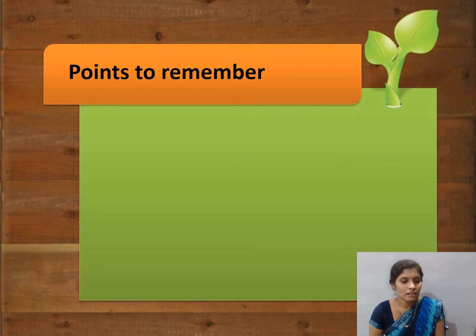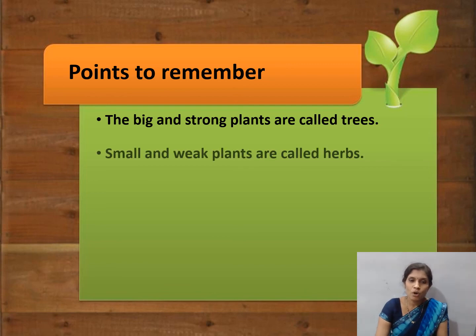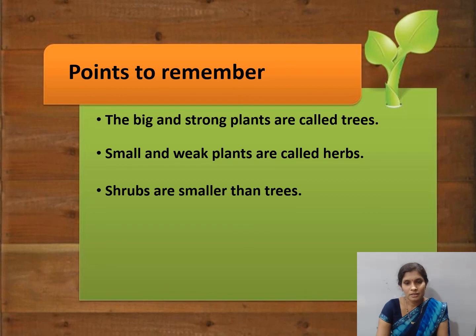The big and strong plants are called trees. Small and weak plants are called herbs. Plants that are small and have soft, thin, weak stem are called herbs. Shrubs are smaller than trees but bigger than herbs.